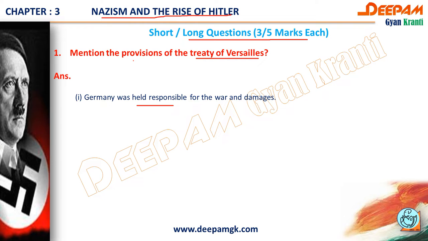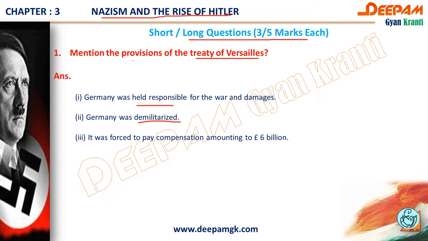This is a long question of 3, 4 or 5 marks from Nazism and the Rise of Hitler. Now we start the answer. The first provision is that Germany was held responsible for the war and the damages. The second thing is that Germany was demilitarized. It means the military was taken away.